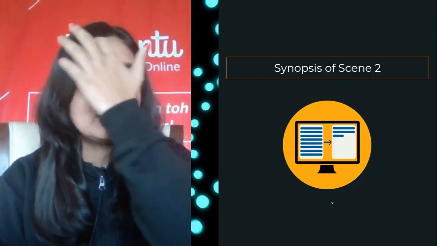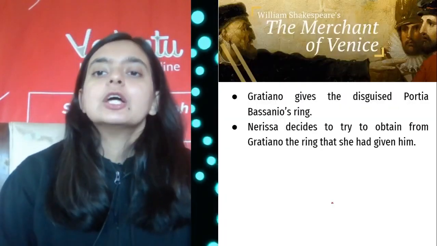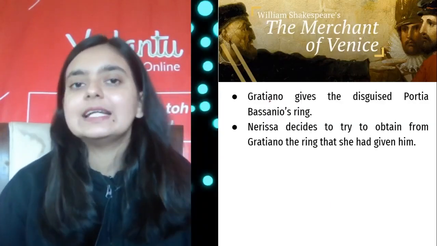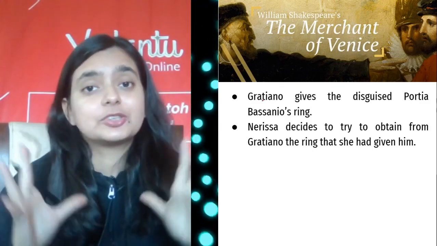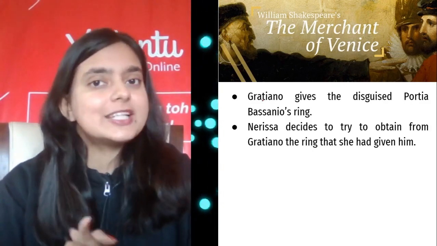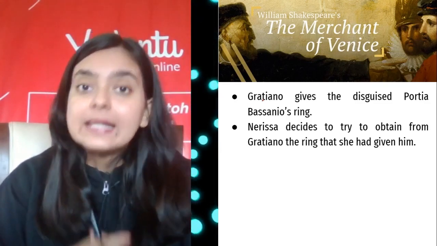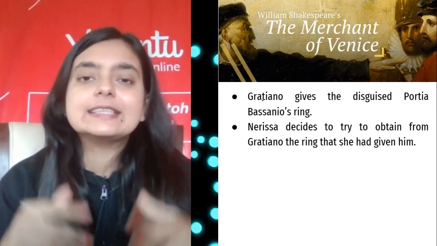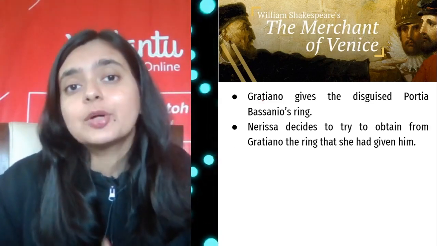And now we will be beginning with the synopsis of the second scene. So what had happened in the previous scene, if you remember, the trial scene where Shylock was trapped, in his own words, by witty Portia, right? And then he was also penalized to a great amount. His property was given to Lorenzo and Jessica.